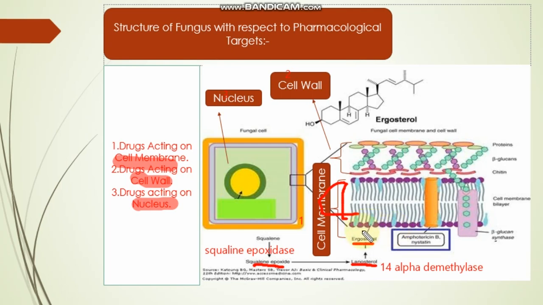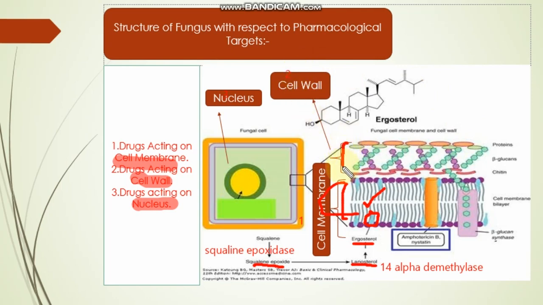the ergosterol. And now this ergosterol provides structural integrity into the cell membrane. So this is the first part of the fungus cell membrane. The second part of the fungus cell is cell wall.